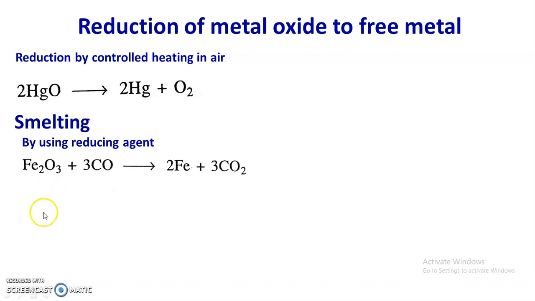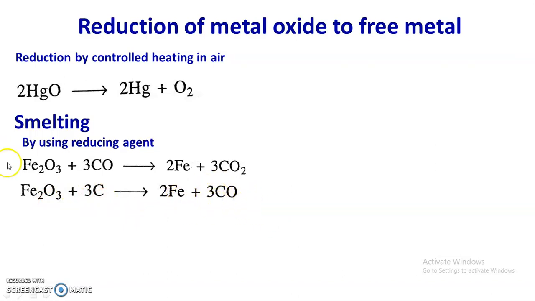For example, when iron ore is smelted in the presence of coke, the coke is converted into carbon monoxide. This carbon monoxide reduces ferric oxide into iron. Similarly, ferric oxide also reacts with carbon, and there is a reduction of ferric oxide into iron with the formation of carbon monoxide.